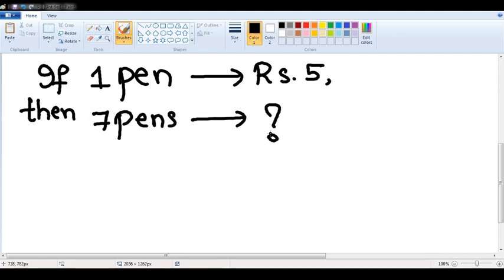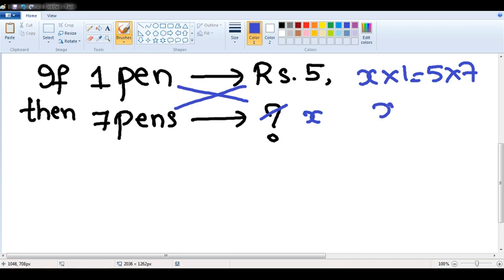I hope you remember this kind of question, Swati. Now think logically. In that kind of situation, we were calling this x rupees. Then we were cross multiplying. x into 1 is equal to 5 into 7. So x is equal to 35. This is the method which we applied in our school days.